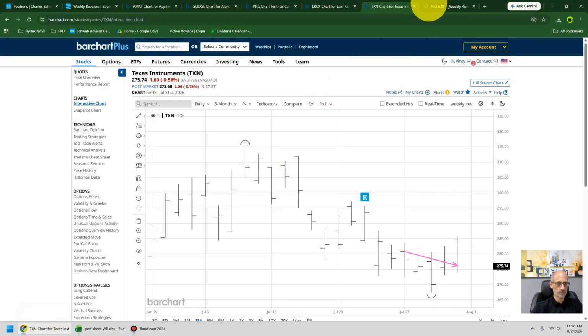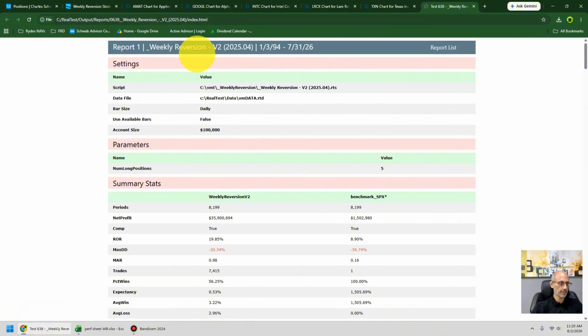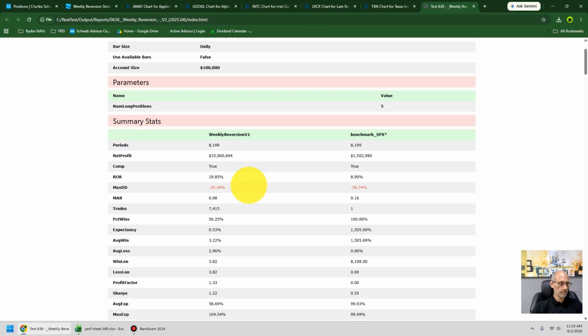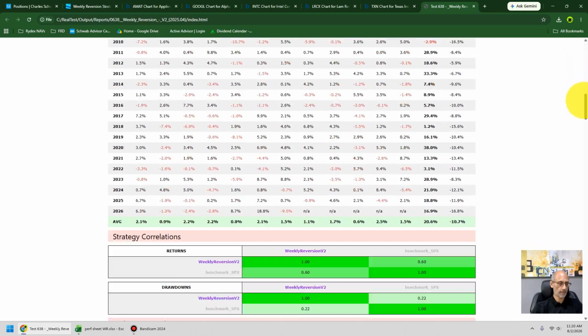And let's look at the performance of the strategy long term. Here's the backtest going from 1994 to present date. And over that time frame, the annualized rate of return for weekly reversion is 19.9% compared to only 8.9% for the benchmark S&P 500.